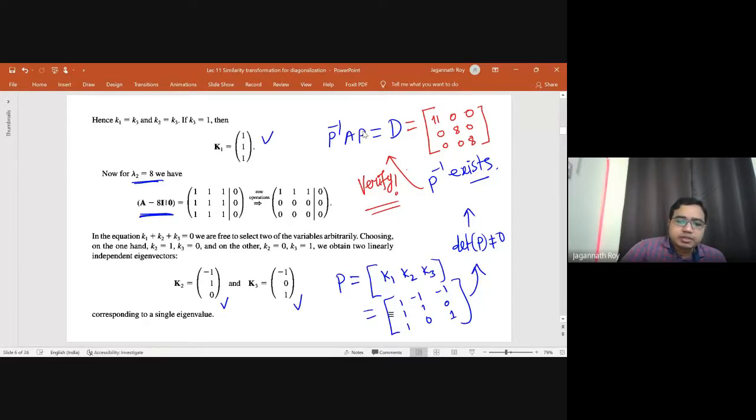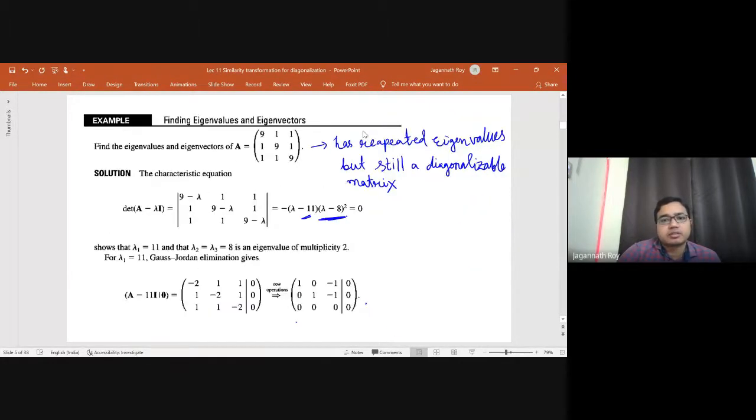So what happens? The diagonalization of a matrix does not depend on the number of eigenvalues. It depends on the number of linearly independent eigenvectors. Okay. So this is an important remark.